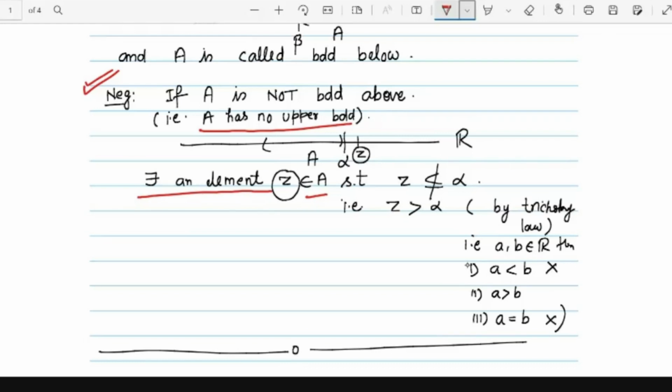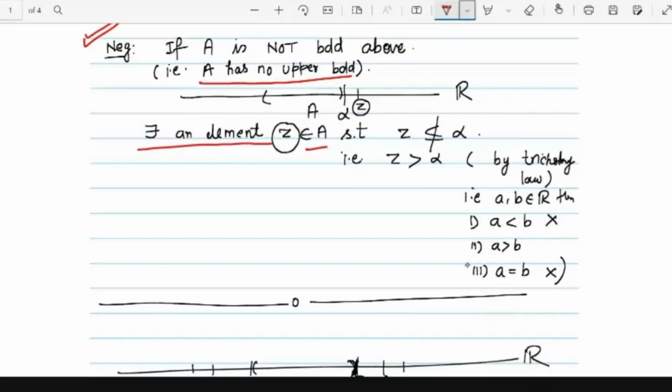So what do you mean by that? If I say z is not less than or equal to alpha, then by the trichotomy law we know that there are three possibilities between two real numbers.